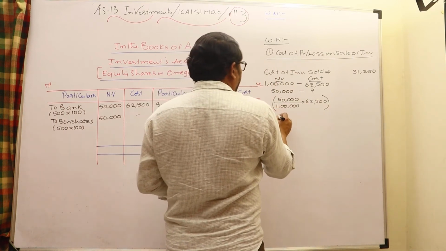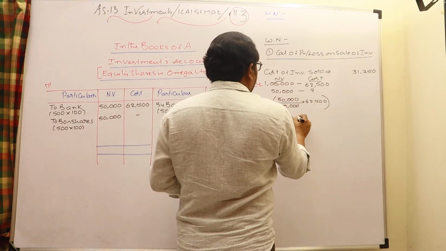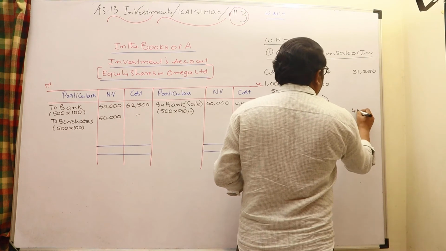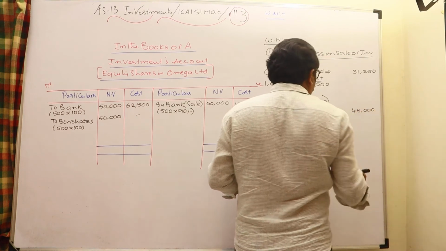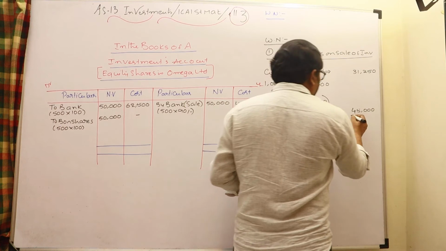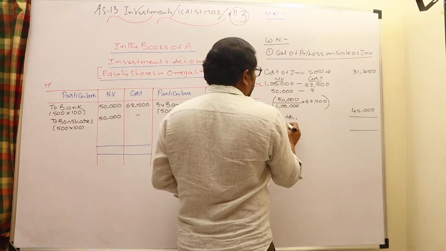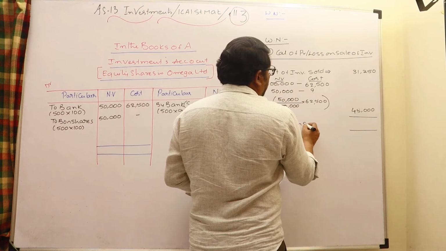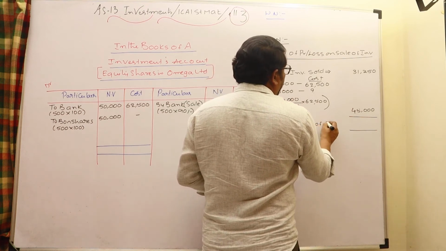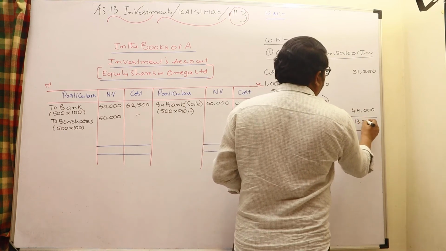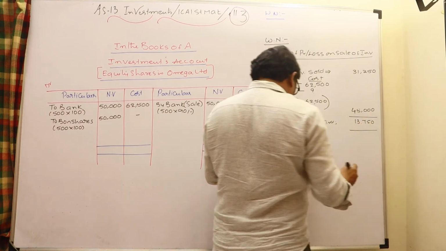We know that sold for, compare it with sale proceeds to say the profit or loss. Sold for 45,000. It is very clear there is a profit. Therefore, profit on sale of investments, profit on sale of equity shares or investments, is 13,750.